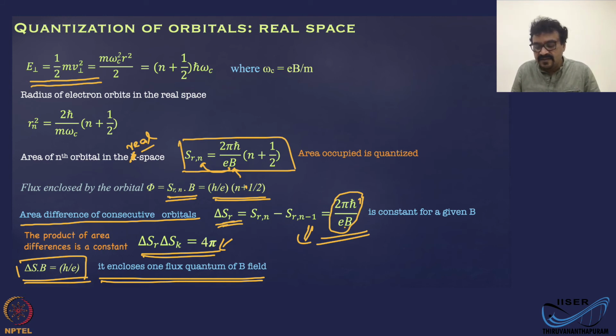The flux enclosed between two successive Landau levels is quantized. Any orbital, in real space, not Landau levels, any real space orbital is quantized. The flux enclosed between two successive orbitals is h by E. This is real space. Now we have flux quantization here.